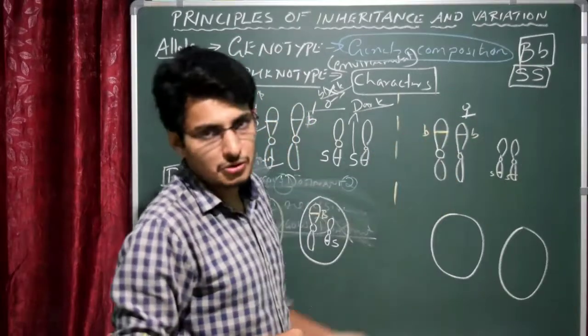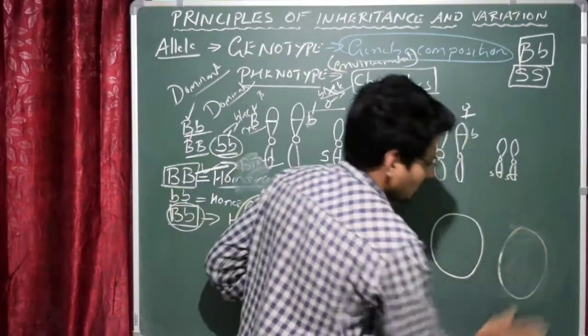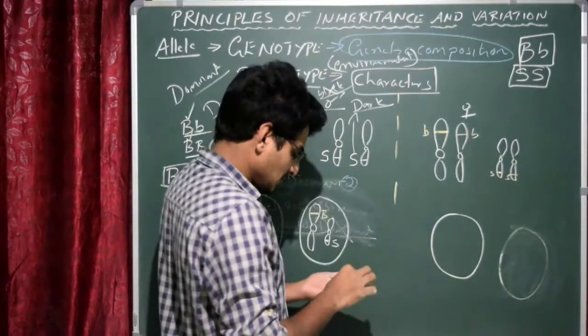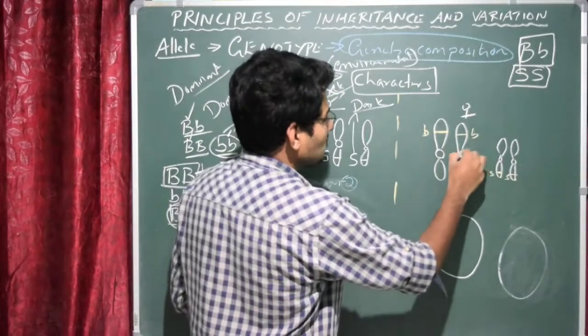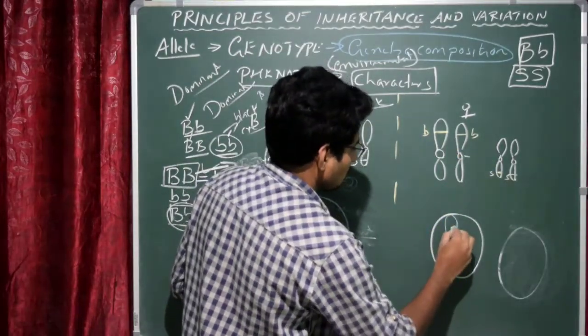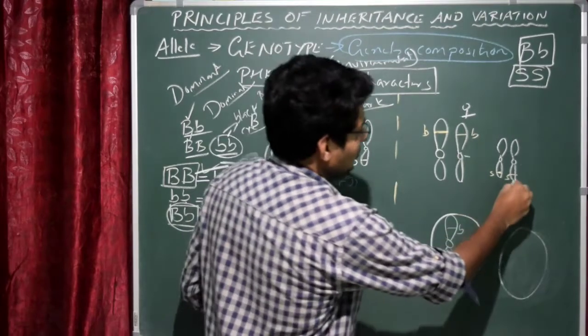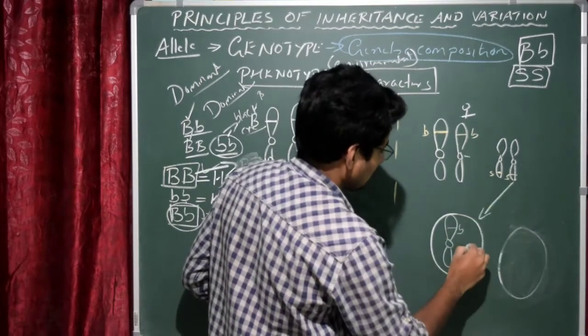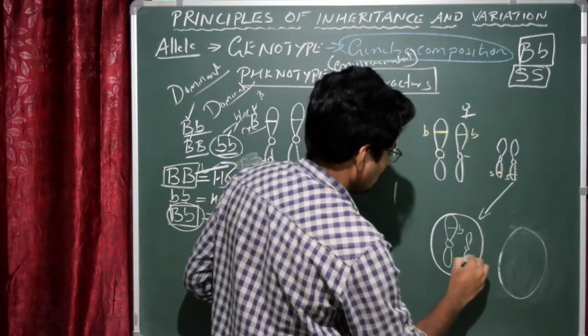Obviously ovum will be produced, so we avoid it. We can also write the possibilities. Let us assume that this particular chromosome entered into the gamete, which is small b, and this one entered into this particular gamete. We just write that is small s.